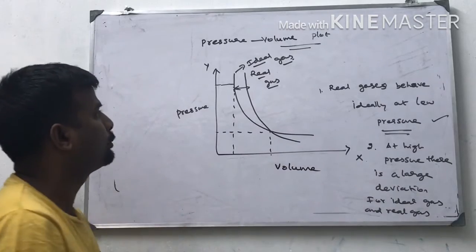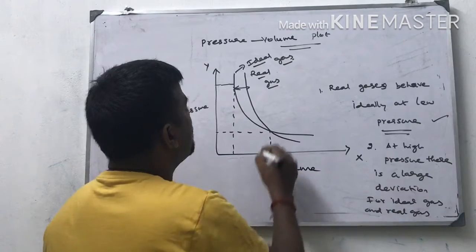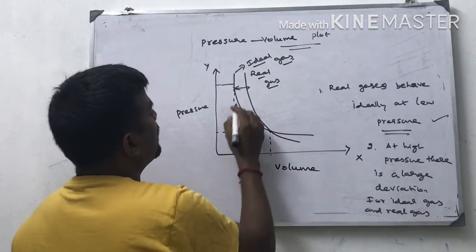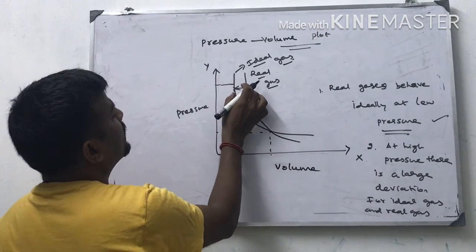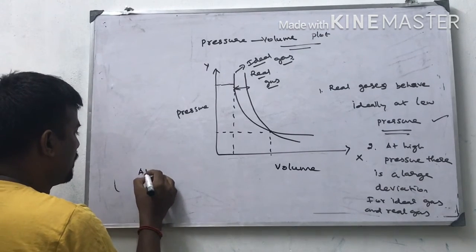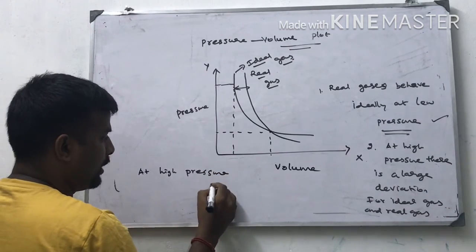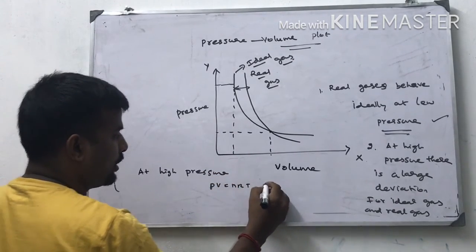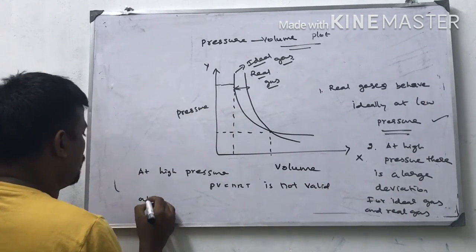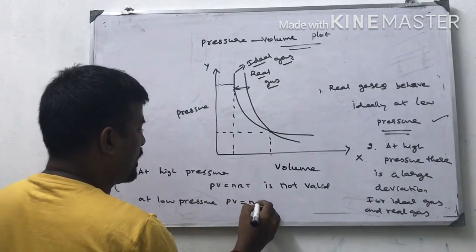So two conditions are explained in this graph. At low pressure, real gases behave ideally. At high pressure, real gases and ideal gases have large deviations, which means at high pressure, PV = nRT is not valid. And at low pressure, PV = nRT.